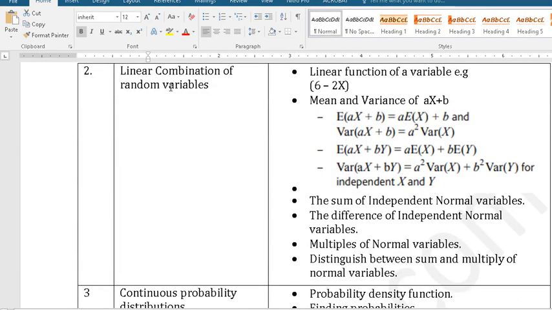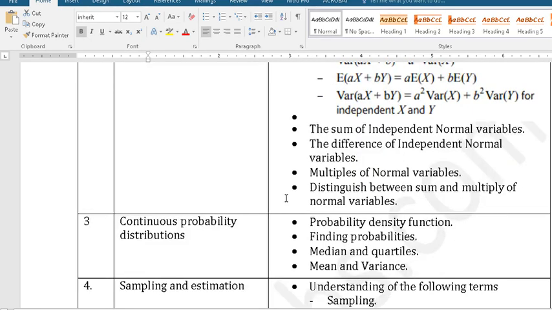Now it's about linear combination of random variables. These formulas you need to know. In MF19 they will be given to you. I don't remember 100% which ones, so before appearing for the exam you can refer to which ones will be given, so that what is not given you can revise and remember. Then the sum of independent normal variables, difference, multiples. These are the things you need to understand, and especially the difference between sum and multiple of normal variables. These two concepts do confuse students at times.